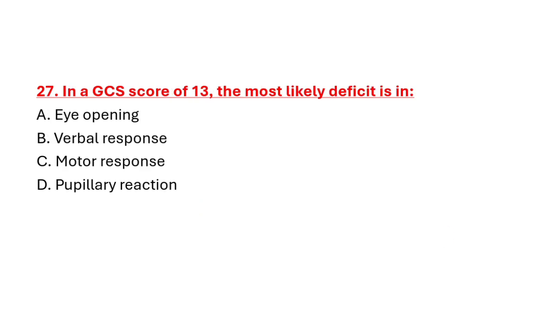Question number 27. In a GCS score of 13, the most likely deficit is in option A eye opening, option B verbal response, option C motor response, option D pupillary reaction. Correct answer is option B, verbal response.